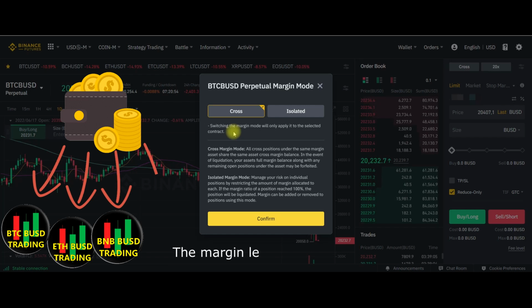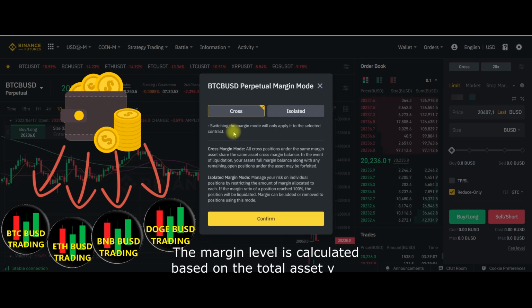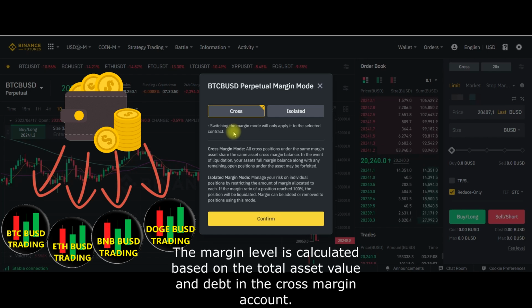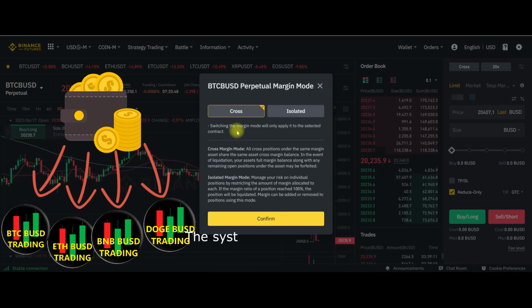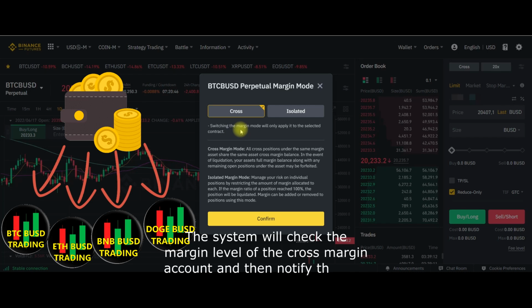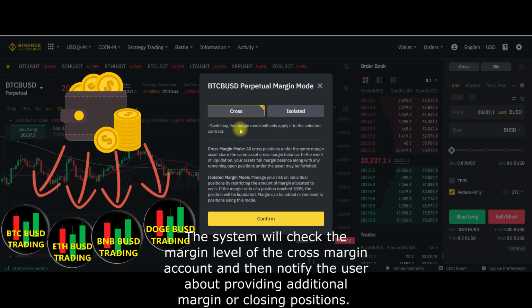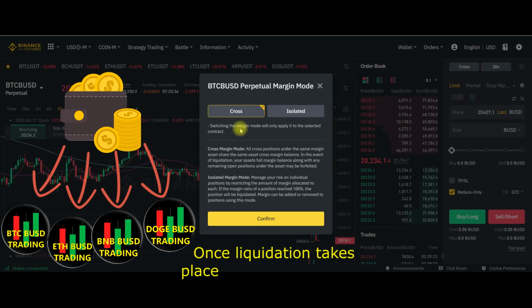The margin level is calculated based on the total asset value in the cross margin account. The system will check the margin level of the cross margin account and then notify the user about providing additional margin or closing positions. So, once liquidation takes place, all positions will be liquidated.